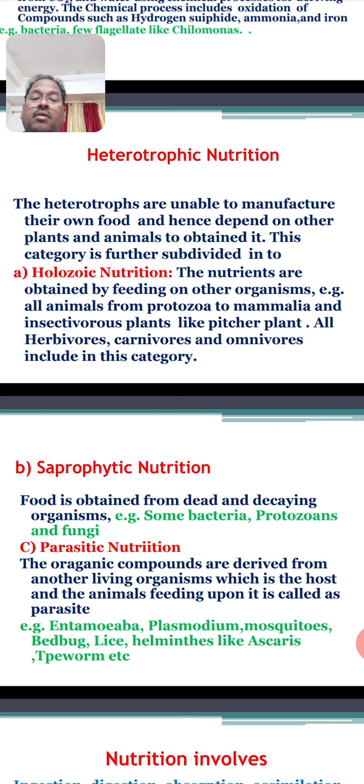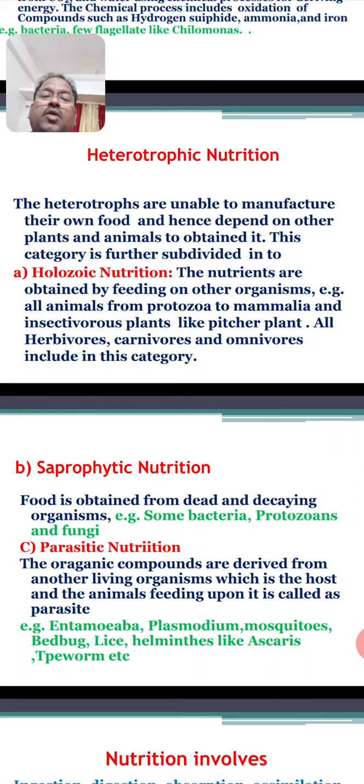Mosquitoes, bed bugs, head louse, helminthes like ascaris and tapeworm are examples of ectoparasites as well as endoparasites of humans as well as other animals.